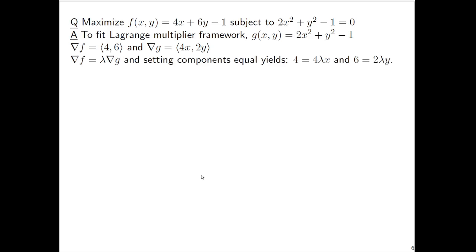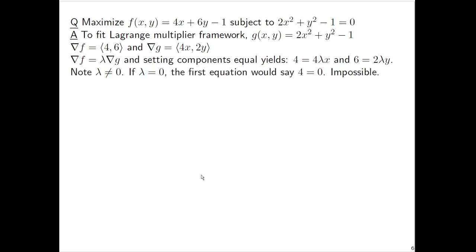We'll compute gradients. We'll set equal after introducing a lambda, and when we set components equal, we get 4 equals 4 lambda x and 6 equals 2 lambda y. Note that lambda can't equal 0. The reason that lambda can't be 0 is because in, for instance, the first equation, if lambda were 0, you'd just get 4 equals 0, and that's impossible.